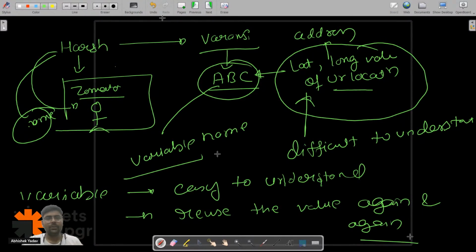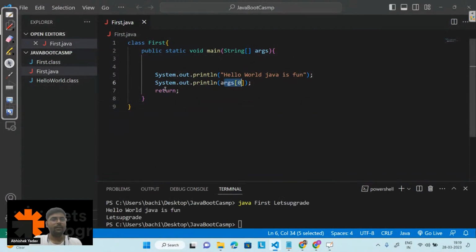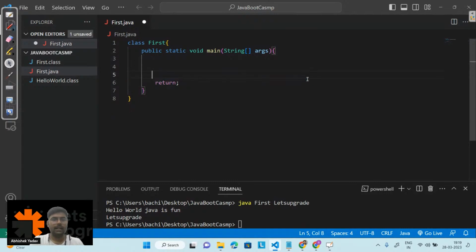Okay, so let's try to create a variable here. What I will do is remove these two lines from here, and here I will use int num is equal to 10, and 10 will get stored in binary format inside num.